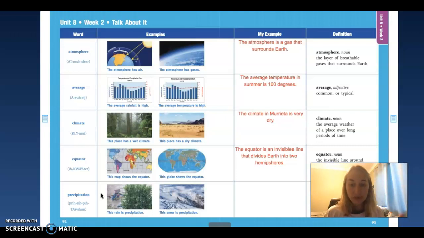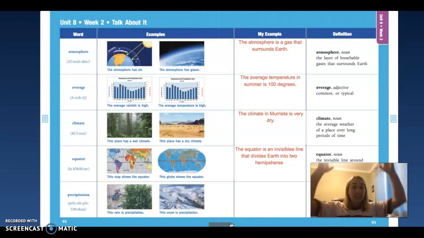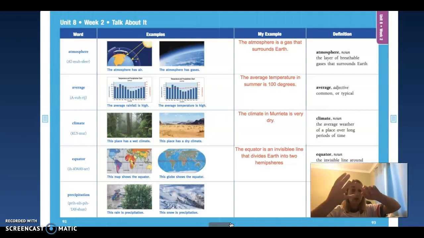All right, what is precipitation? All right, this rain is precipitation. This snow is precipitation. So precipitation is any type of water that falls from the sky, okay? Think about rain, snow, sleet, or hail. Those are all precipitation, water falling from the sky, okay? Any form of water falling from the sky. Say it again. Precipitation. Good job.